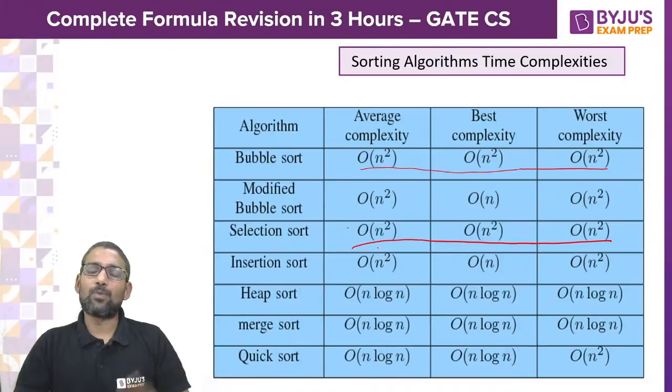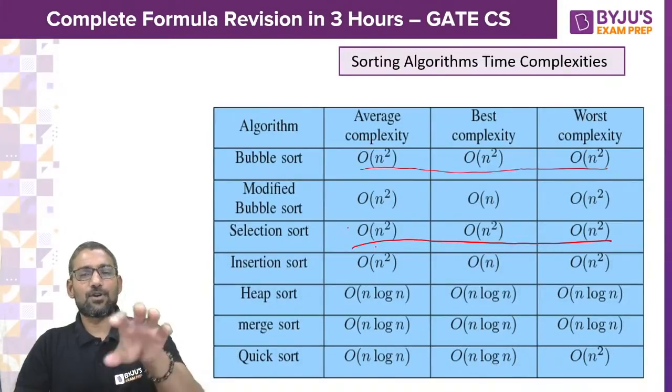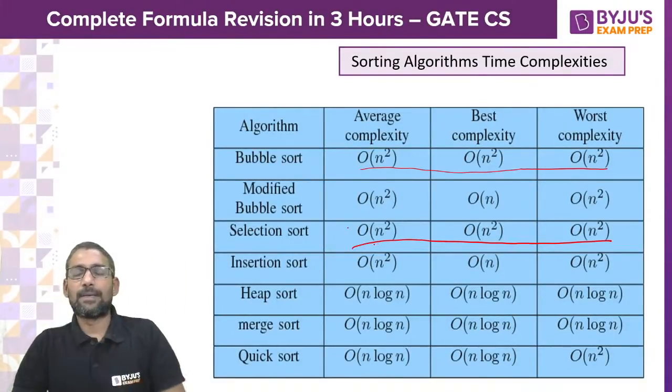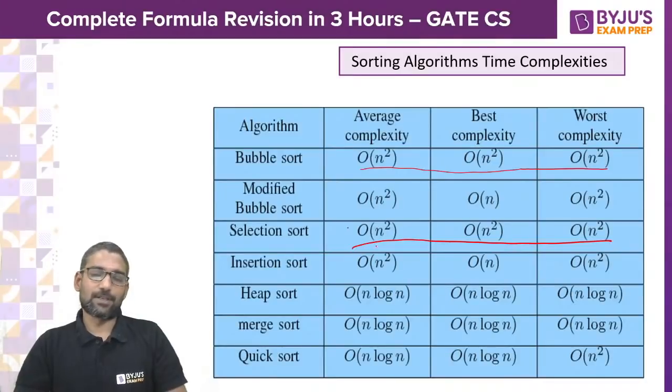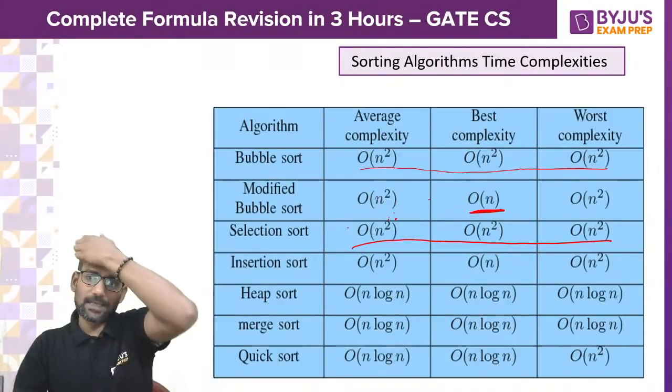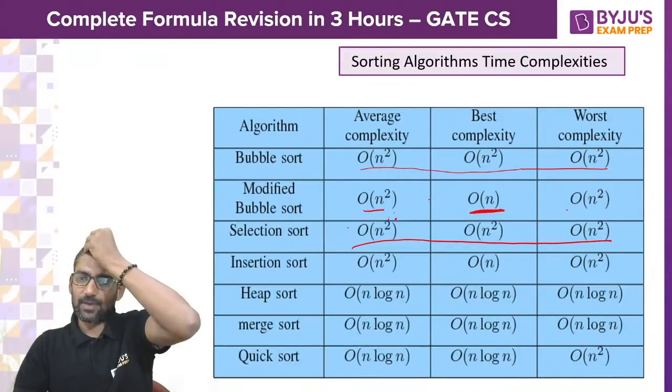And there is some advanced bubble sort which stops the process by detecting if the list is already sorted. There you can say the best case time complexity is big O of n. The other time complexities are still n square.